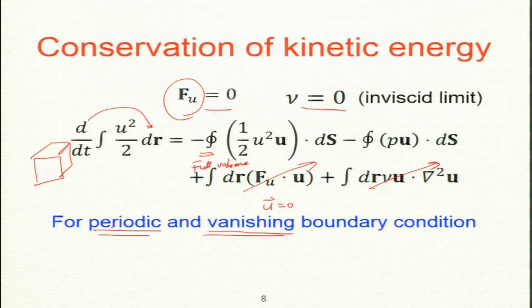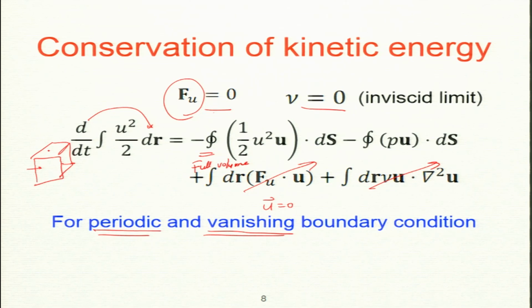Periodic means, for a cube it is easy to see, this wall and this wall have the same velocity at a given point, right, a periodic function. So, if I just go along the x direction by 2 pi by box length, I get the same value, along y, along z, or you could also have a combination. So, periodic along x, but vanishing along y or vanishing along z. Any combination of this.